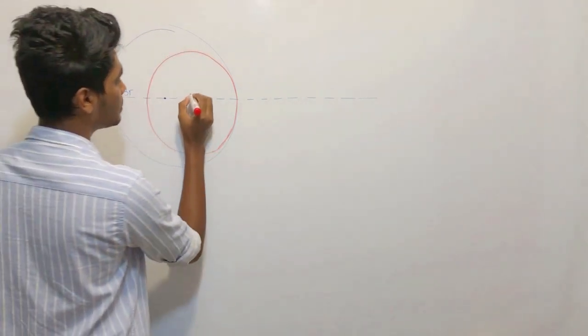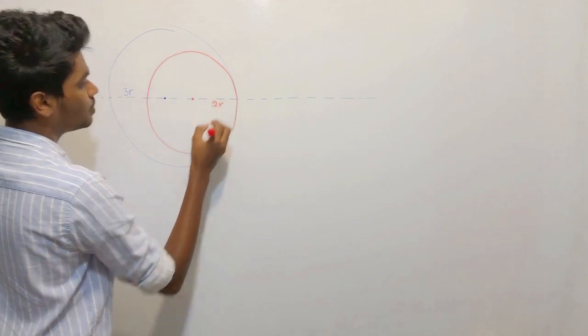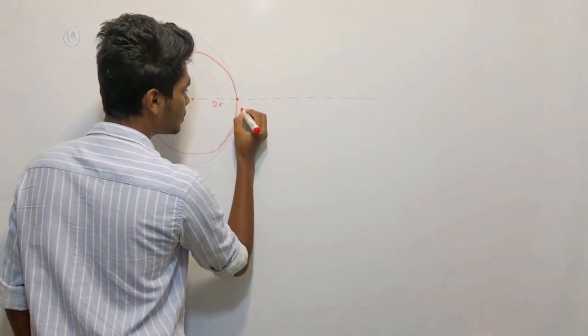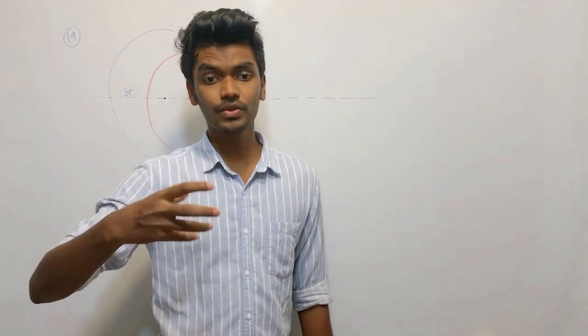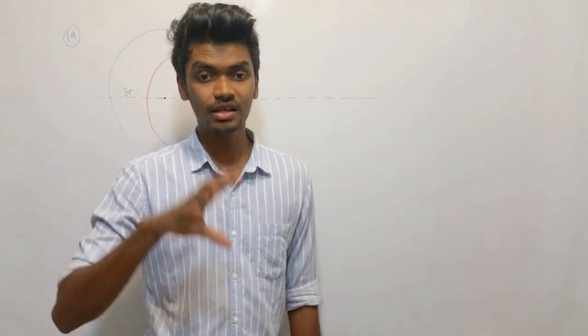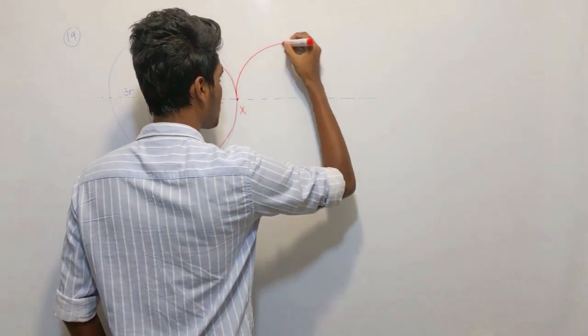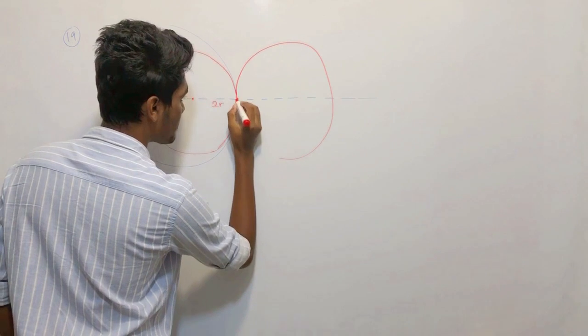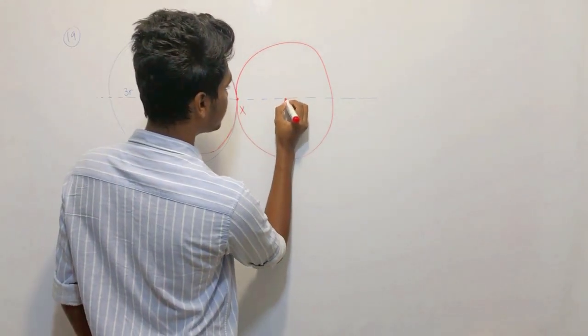Somewhere this way, which is 2r. At this point is what? X. Another same kind of circle, a ring C is there. Center is at this point.